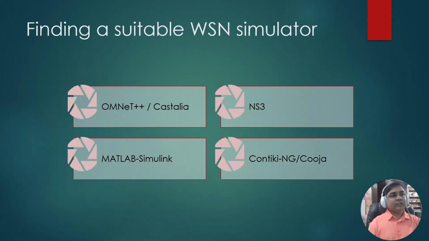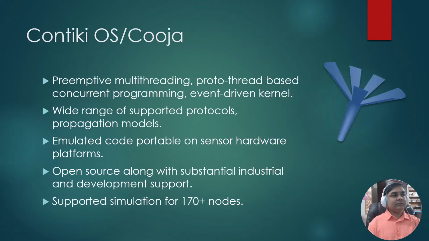So for this we wanted to perform simulations, and we needed a good simulator that can help us basically trigger all the scenarios that we needed. So we started out with these popular simulators: Omnet++, Castelia, NS3, MATLAB Simulink, Contiki, NG-CUSA. And after comparison, we found that Contiki NG-CUSA was a clear winner because it was capable of performing event-driven communications.